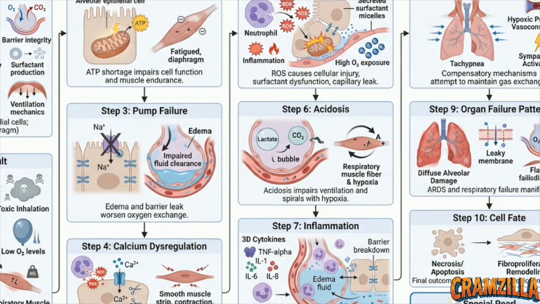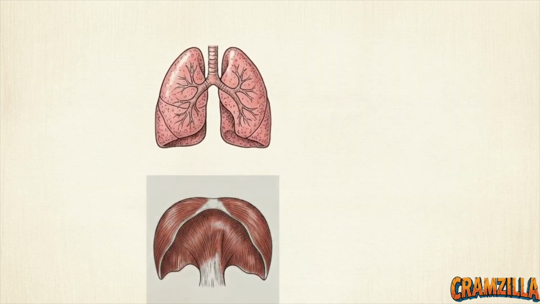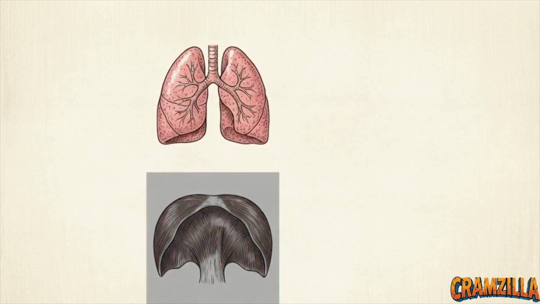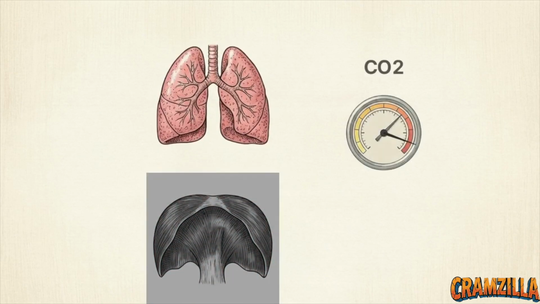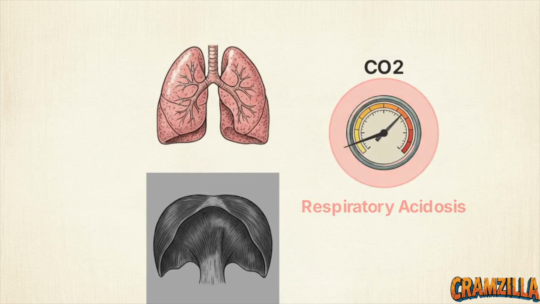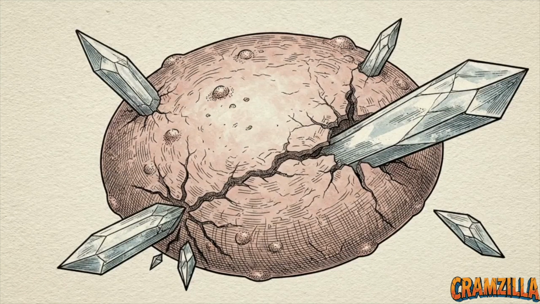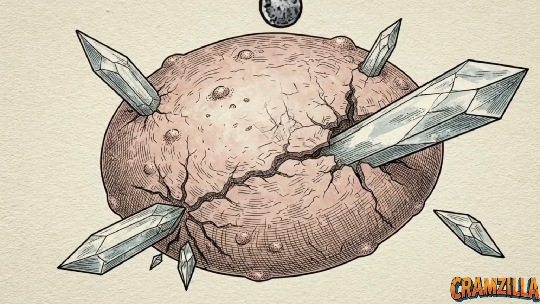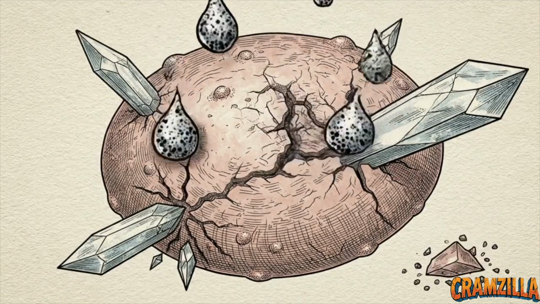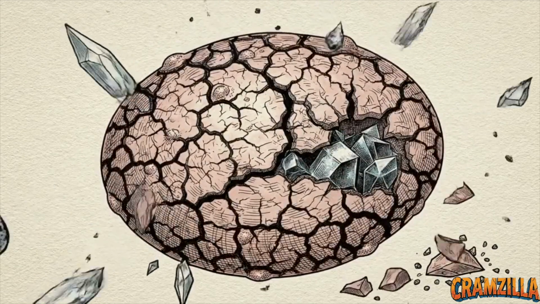Widespread systemic hypoxia forces the oxygen-starved body to switch to anaerobic metabolism, which produces heavy amounts of lactate. At the same time, the diaphragm fatigue established in step 2 causes ventilation to fail. The body cannot exhale efficiently, leading to dangerous carbon dioxide retention and severe respiratory acidosis. Calcium overload, ROS, and combined acidosis lock pulmonary cells into a self-reinforcing cycle of destruction that escalates long after the initial insult passes.